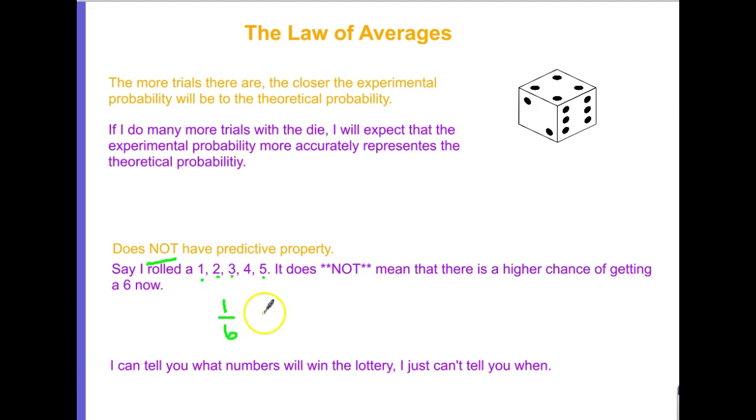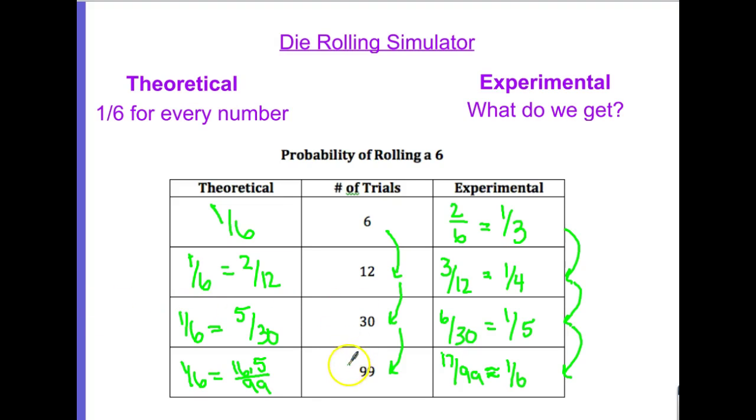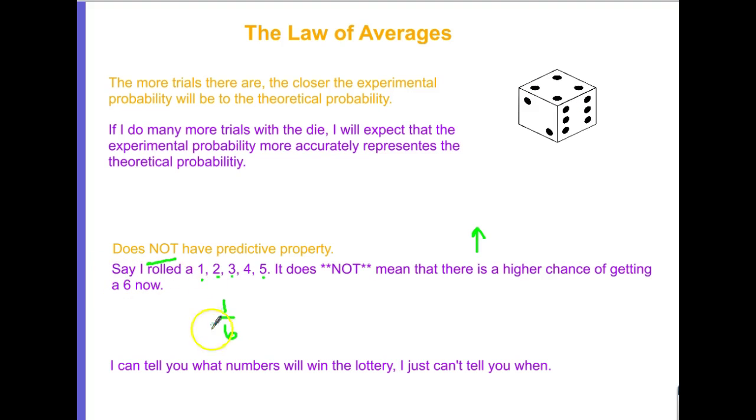All it says is as we increase the number of trials, we would expect that the probabilities fall closer to the theoretical. And this tends to be for large numbers. When we tried, we went all the way up to 99. You would expect it to get closer and closer and closer as you do a lot of trials, so that goes towards infinity. So there's no predictive property here.